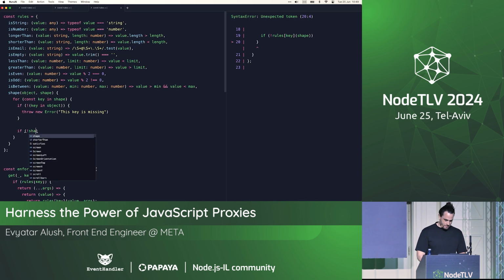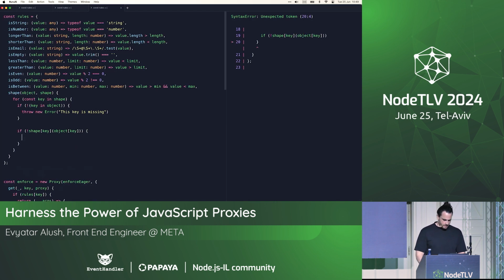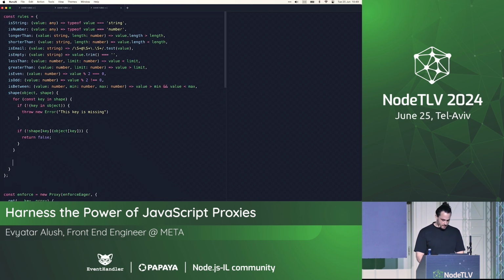If not shape key, object key, I think that's how it works, then we're going to return false. Otherwise, let's not do anything and then return true.